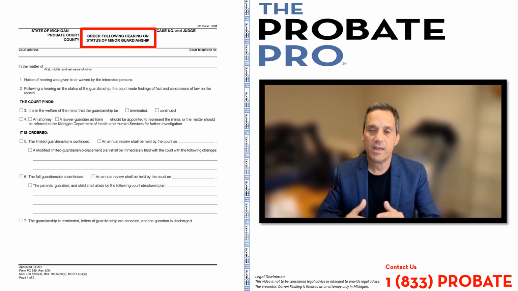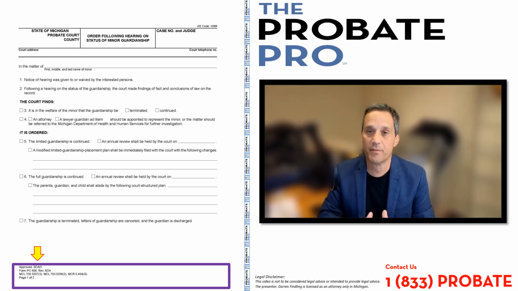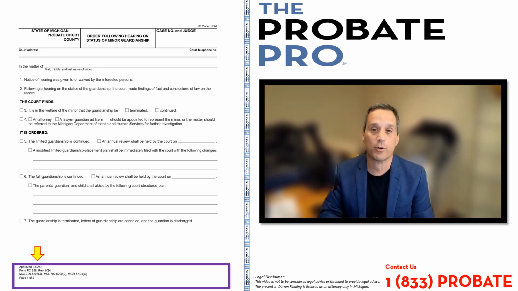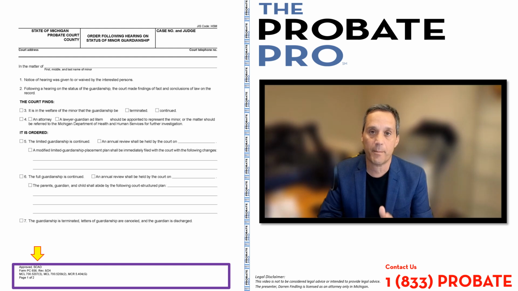It's important that you use this document and not any of the earlier forms, or the court may reject it. If you notice at the bottom of this particular form, you'll see the date of revision, the form number, and of course, the relevant statutes and court rules that apply to the use of this form. As it's stated at the top of this form, it is only used in a minor guardianship. It's following a hearing, a status hearing on a minor guardianship. So please don't use it for an adult guardianship or conservatorship or for any other purpose other than the stated purpose of a minor guardianship.